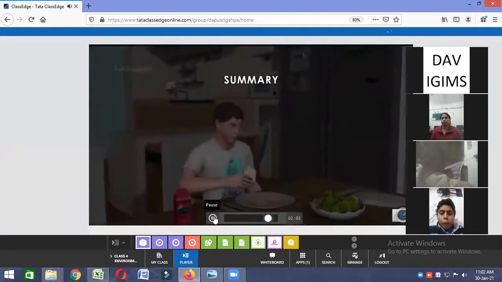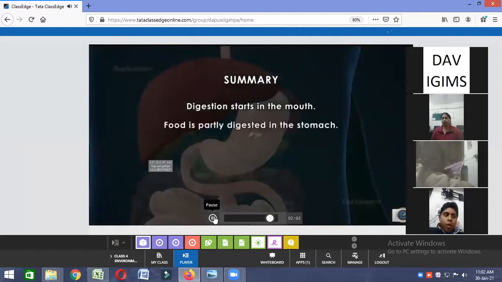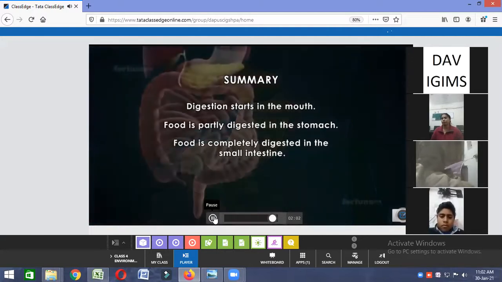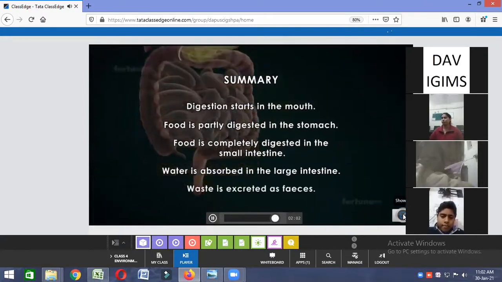Summary. Digestion starts in the mouth. Food is partly digested in the stomach. Food is completely digested in the small intestine. Water is absorbed in the large intestine. Waste is excreted as feces.